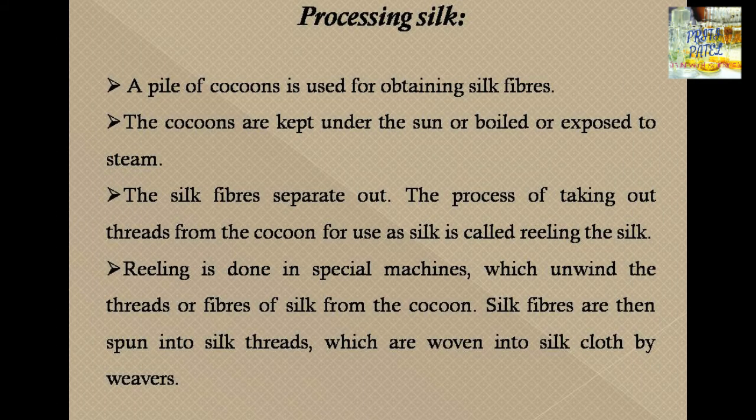Now we will see how this cocoon is processed to make silk. A pile of cocoons is used for obtaining silk fiber. The cocoons are either exposed to the sun, or boiled, or exposed to steam. The silk fibers separate out when they become loose, and the silk farmers start reeling the silk around the reel. The reeling is done by a special machine which unbinds the thread from the cocoon.